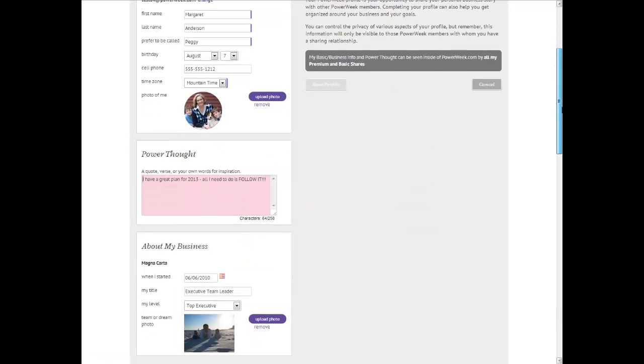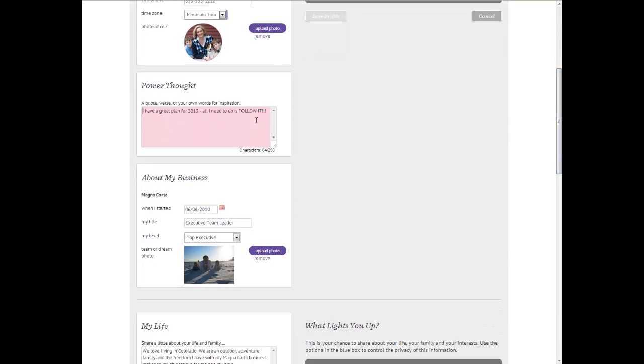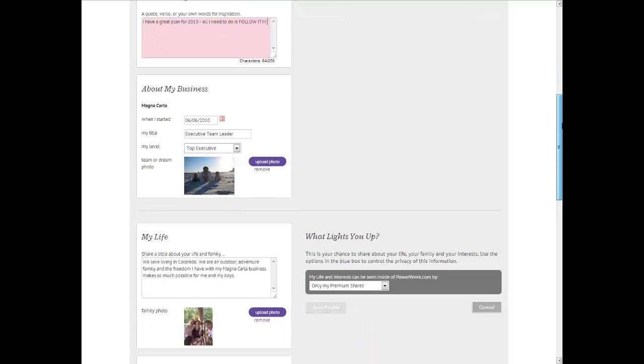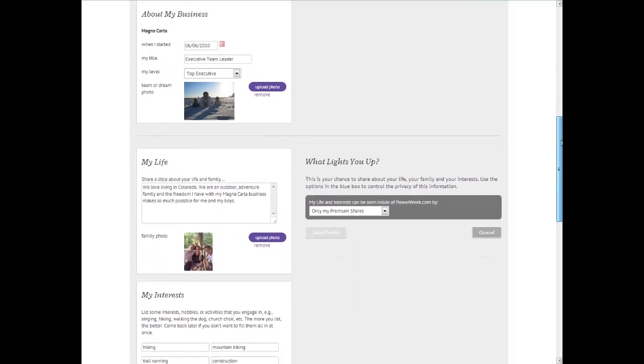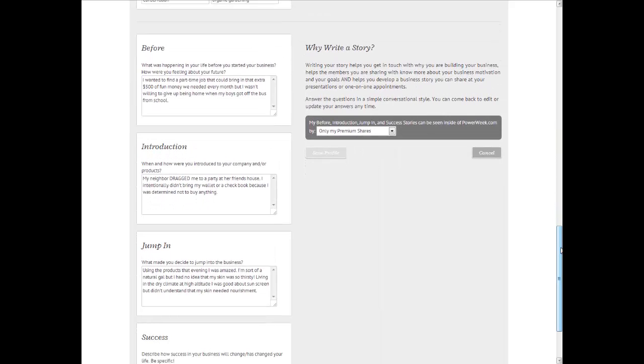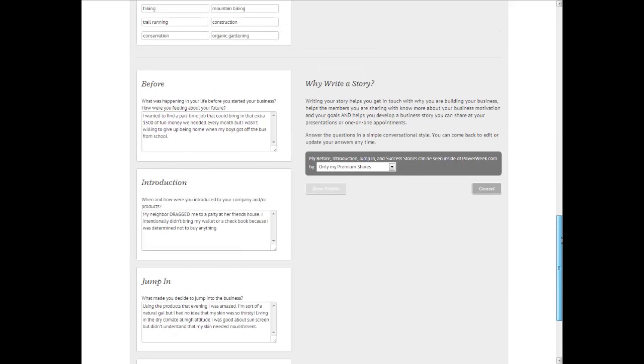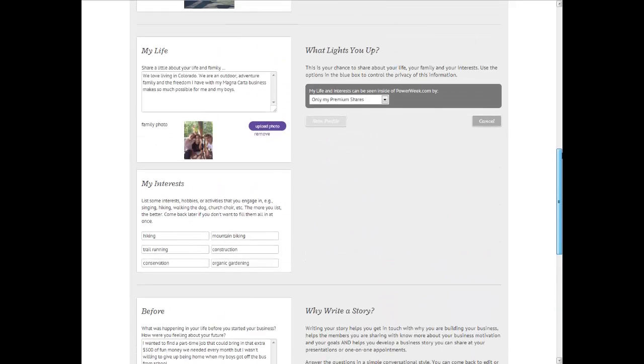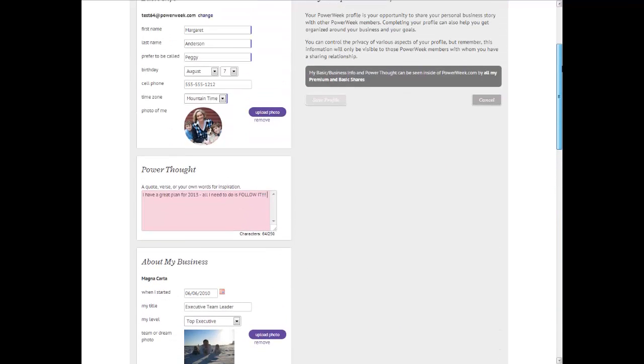This is where you can enter your own picture and your Power Thought. And the Power Thought can be a quote or a verse or your own words for inspiration, maybe an affirmation. But once you've entered your photograph and your Power Thought, you can complete the rest of your profile, tell people a little about your business, your life, your interests, and write a little bit of your business story. It's great to complete your profile because once you start sharing with others, they're able to see your profile from the sharing pages, and we'll look at that later. So once you've put in your photo and your Power Thought, just save your profile.